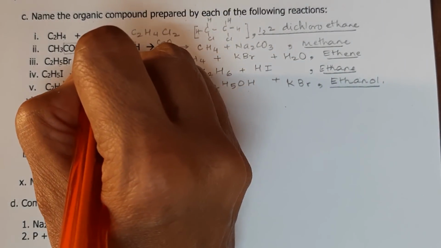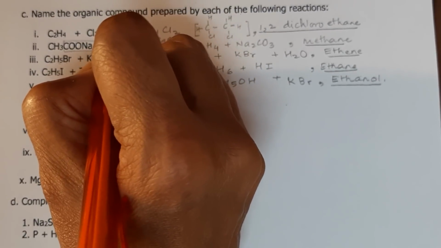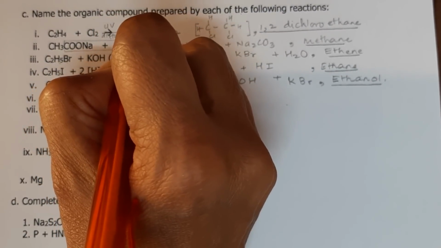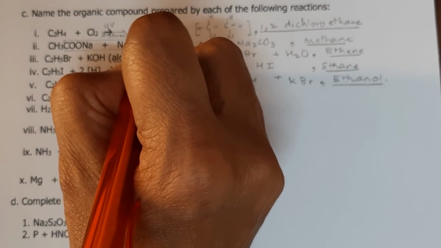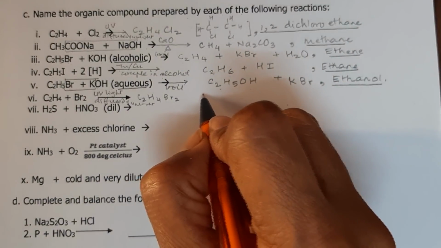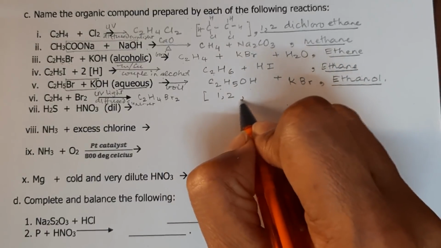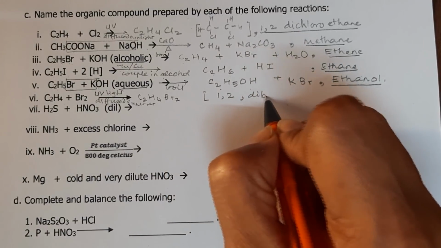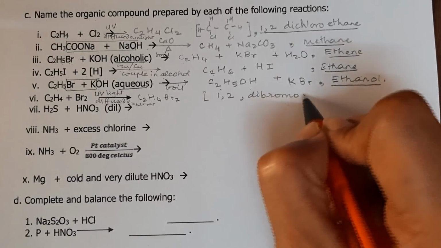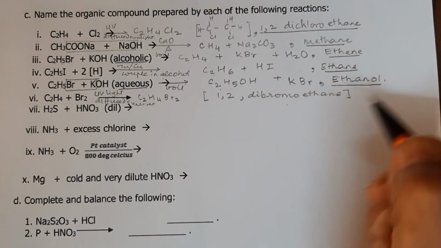Here also the same thing, UV light, diffuse sunlight. And here you will have the name again, it will be 1,2-dibromoethane.